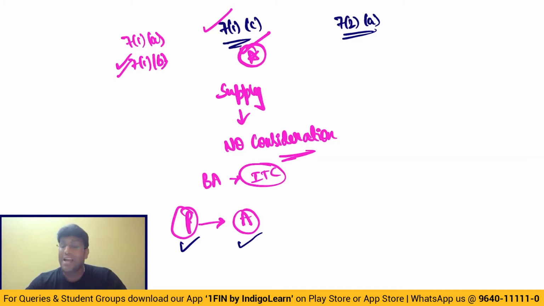Provided what is the condition? When the agent is making the supply of goods to the customer, the agent must issue invoice to the customer in his own name. If the agent is giving invoice to the customer in his own name, then only the transaction between principal and agent is taxable. If not, the transaction between principal and agent is not taxable. Clear my points? Everyone, good.